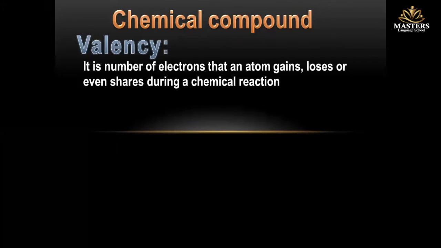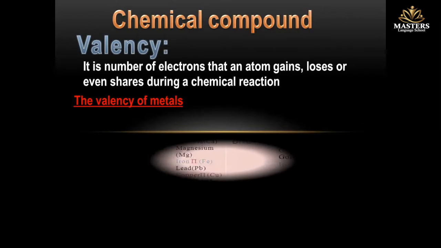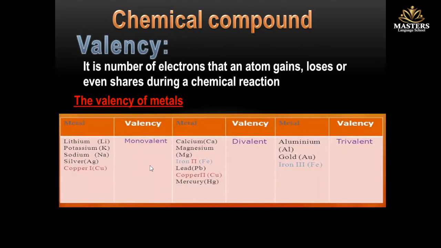Okay, but we said before that atoms may be metals, non-metals, or even noble gases. What about the valency of metals? The valency of metals, like in this table, may be monovalent, divalent, or trivalent. Monovalent, like lithium, potassium, sodium, silver, and copper, while divalent, like calcium, magnesium, iron, lead, copper, mercury, while trivalent, like aluminum, gold, and again iron.